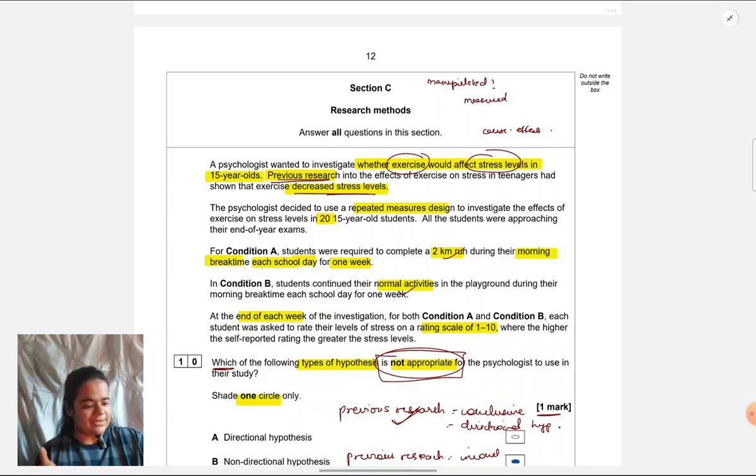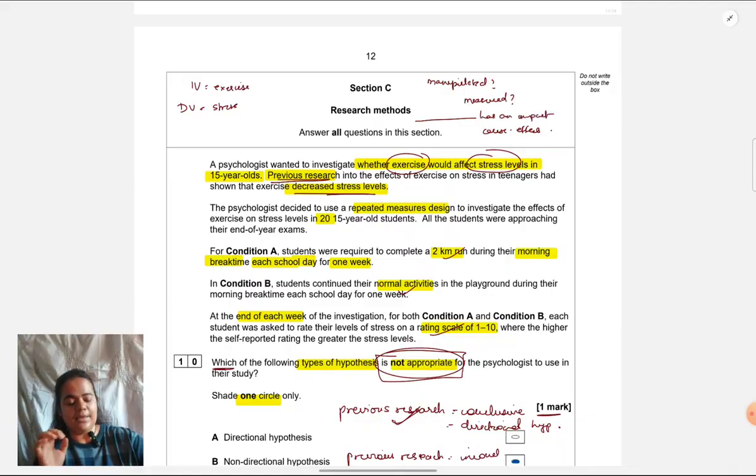The researcher has measured stress levels. They have taken ratings on a scale of 1 to 10 for stress. So IV is exercise, DV is stress. If you're still finding it difficult to identify the IV and DV, it's very basic, which you have to know. You can think of, according to the researcher, dash has an impact on dash. For any experimental situation, just fill in this sentence and you'll come to know what the IV and DV are. So according to this researcher, exercise has an effect on stress level. So this is the IV and this is the DV.